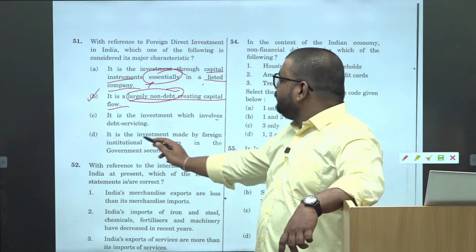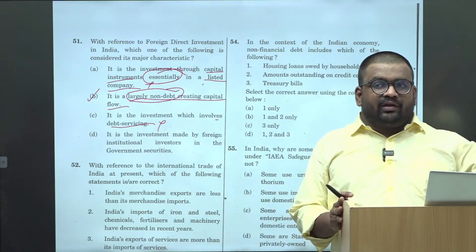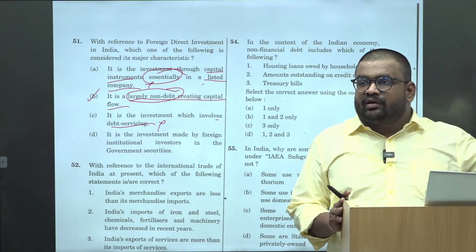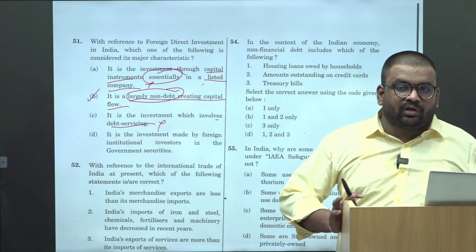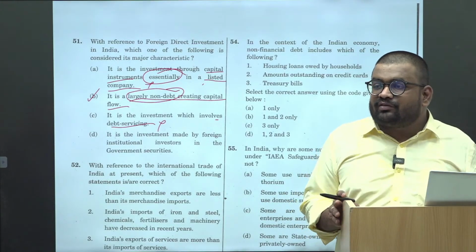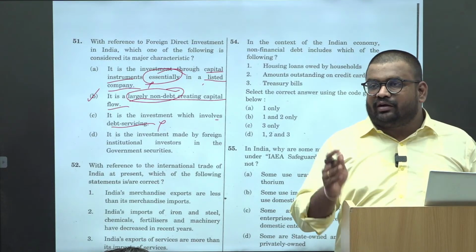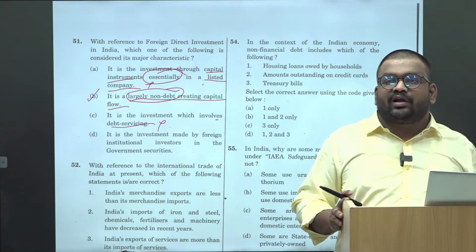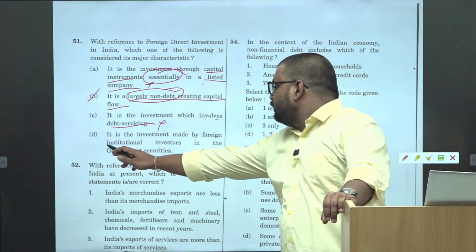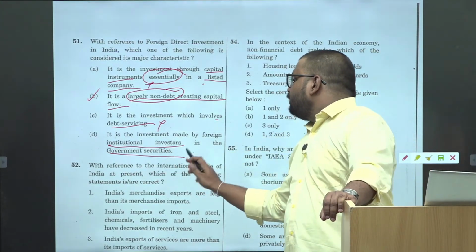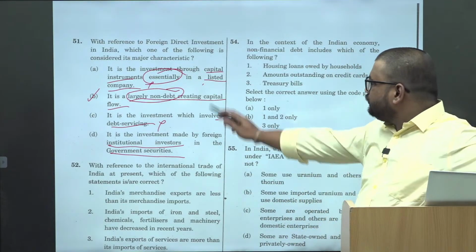Then investment which involves debt servicing, again a common sense based elimination. Why would anyone invest in a company to service its debt? If someone is investing in a company, he will look for a company which is healthier. He won't invest in a company which is paying interest and has a lot of debt. Then investment made by foreign institutional investors in government securities. Again, this is not FDI, this is FII.